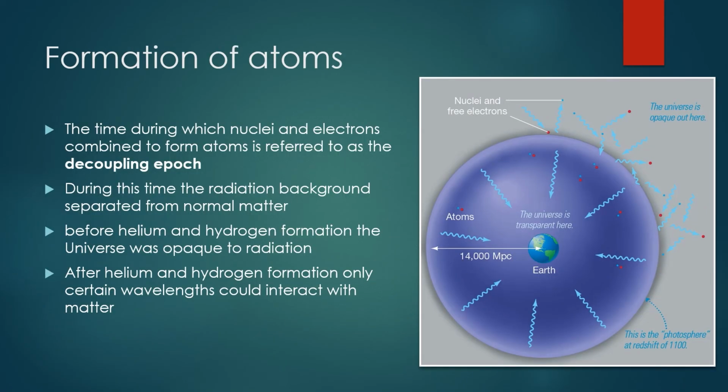The time during which the nuclei and electrons combine to form atoms is referred to as the decoupling epoch. During this time, the radiation background separated from the normal matter, and before the matter was ionized, forming hydrogen and helium, there were a lot of free electrons that interacted with EM radiation of all wavelengths. The universe was opaque to radiation. After helium and hydrogen formation, only certain wavelengths could interact with matter.